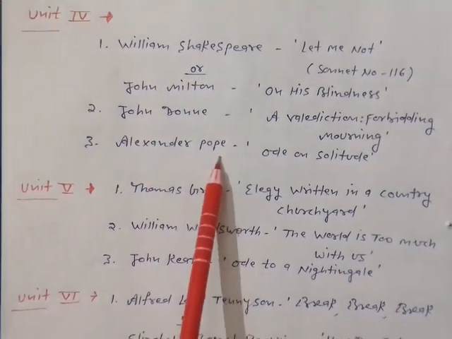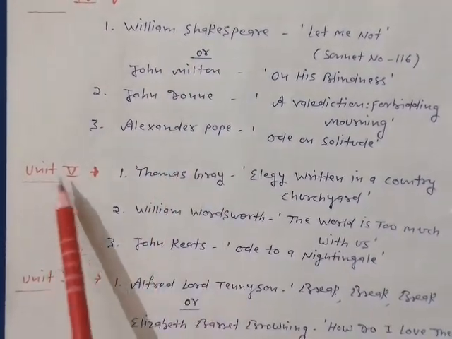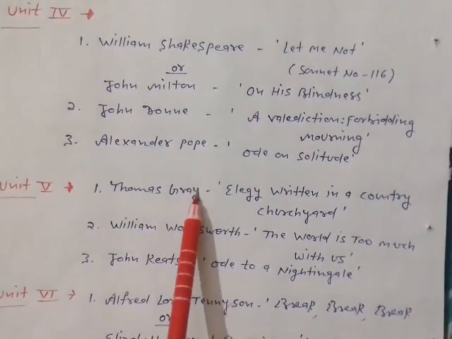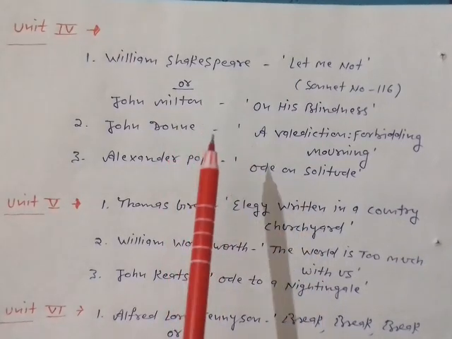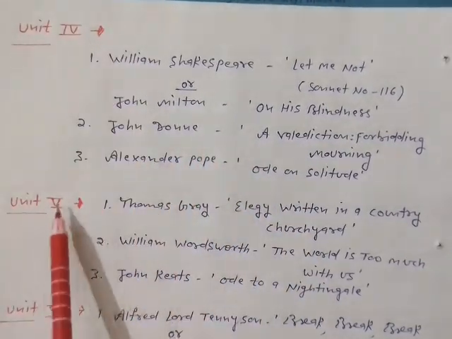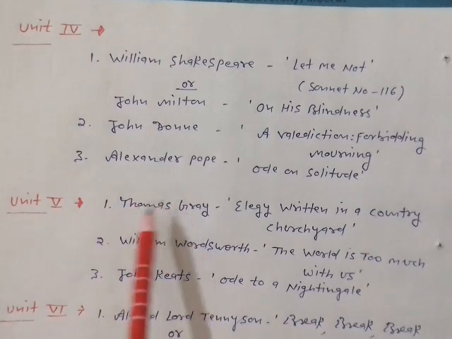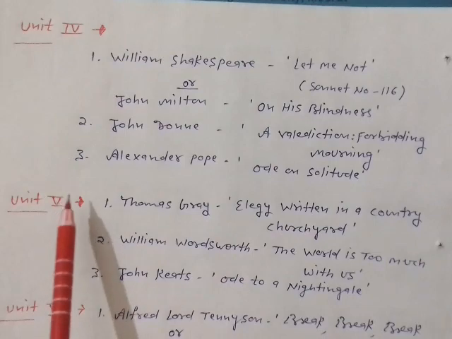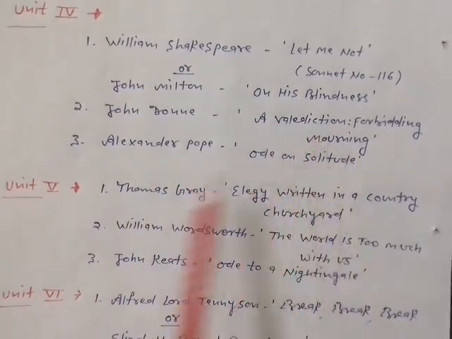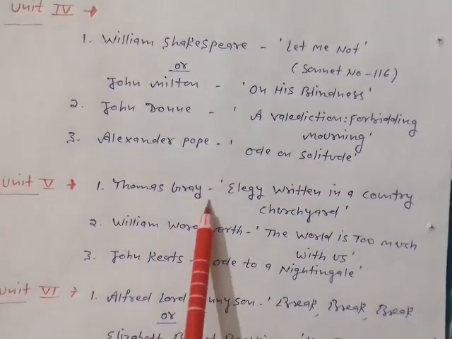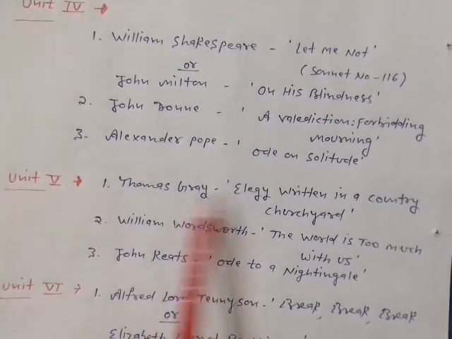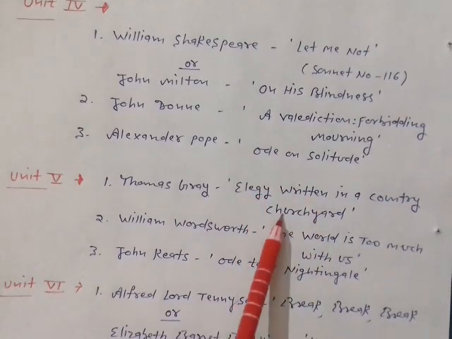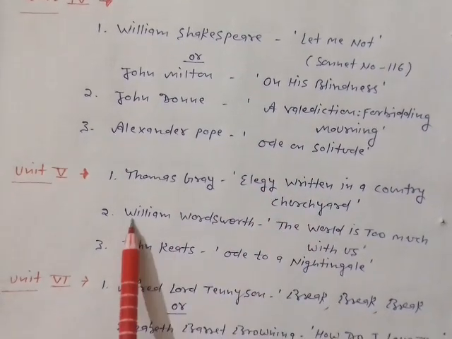Now again poets in Unit 5, again based on short questions. Just focus that Unit 4 and Unit 5 will not give you long questions, because you will be asked only short questions out of the 4th and 5th units. So don't worry about looking at the syllabus. Thomas Gray is related to Unit 5, his Elegy Written in a Country Churchyard, a very famous elegy.